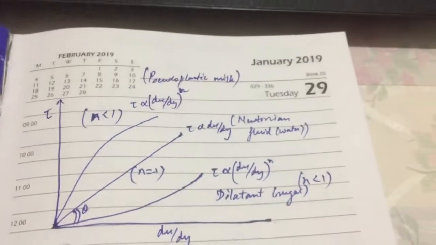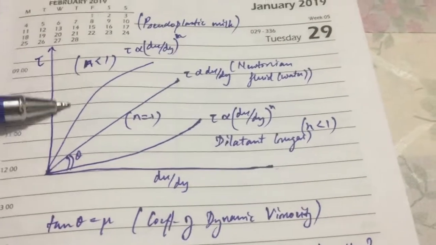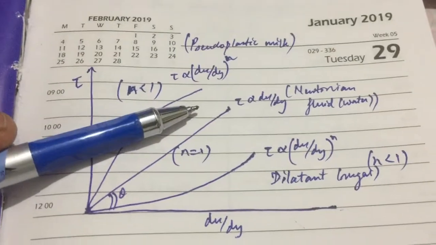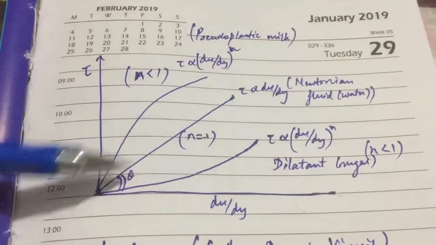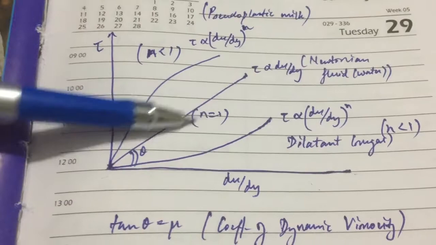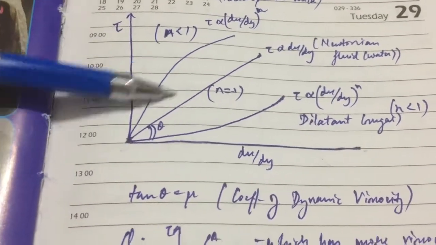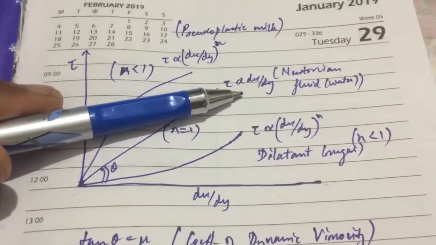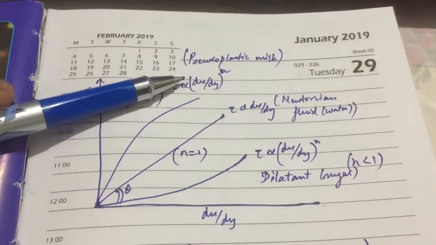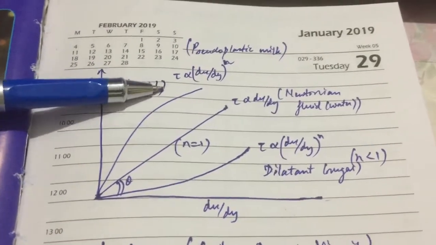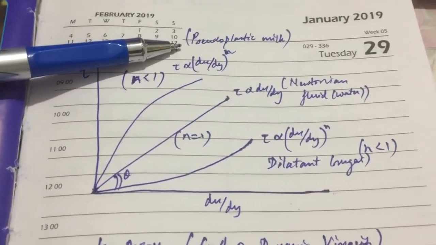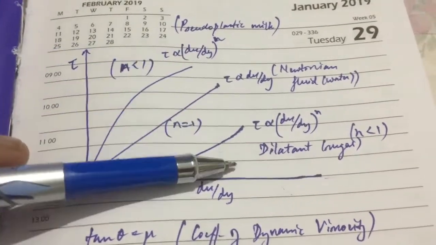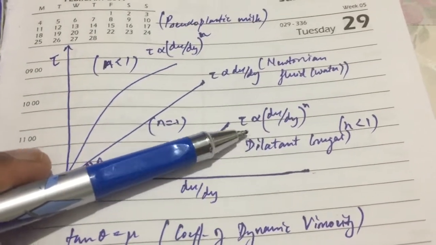Next are the graphs for different materials. Those that follow Newton's law of viscosity are called Newtonian fluids, which have straight proportionality. You can see it is a straight line, linearity. It means shear stress is directly proportional to the velocity gradient. And for other graphs like this, they are pseudoplastic materials, for example milk, and the relations are something like this. Other graphs are dilatant materials, like concentrated sugar solutions, and the relation is something like this.